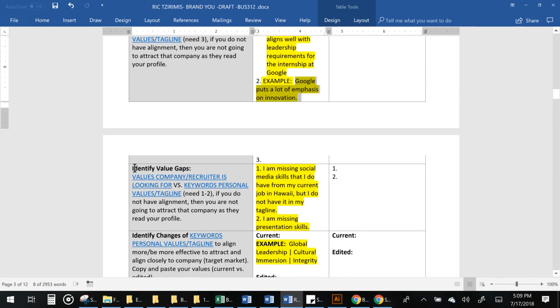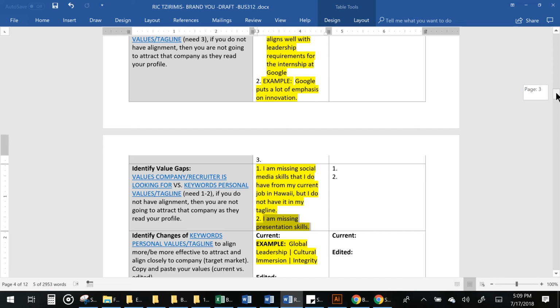That's where you want to identify gaps, things that are missing from your keywords that Google is looking for, for example. And the student stated, I am missing social media that I do have from my current job in Hawaii, but I do not have it in my tagline. I am missing presentation skills.